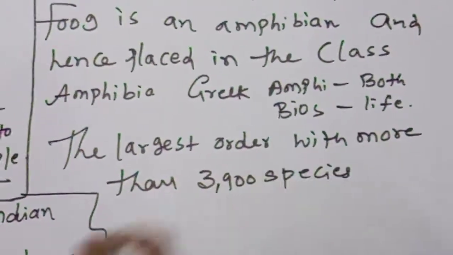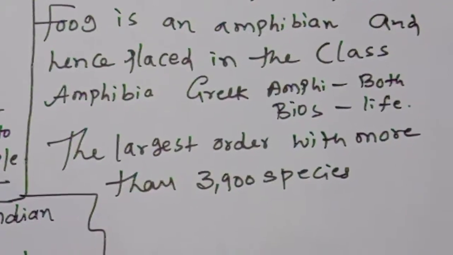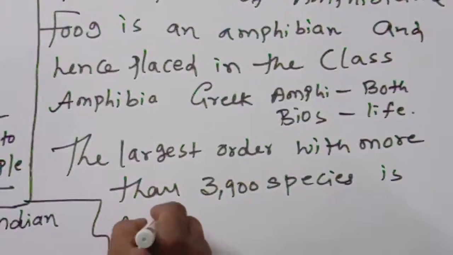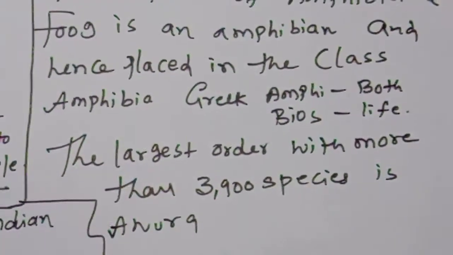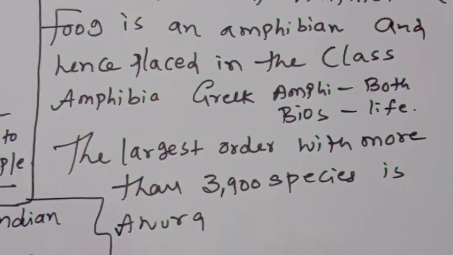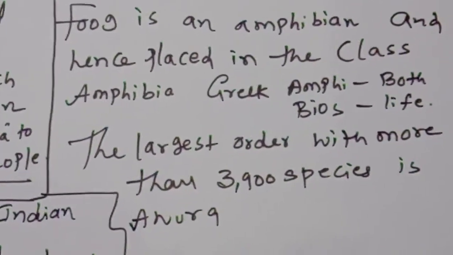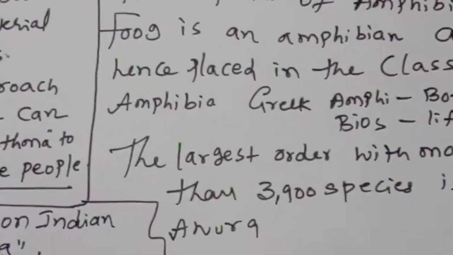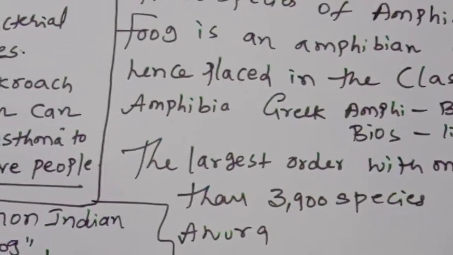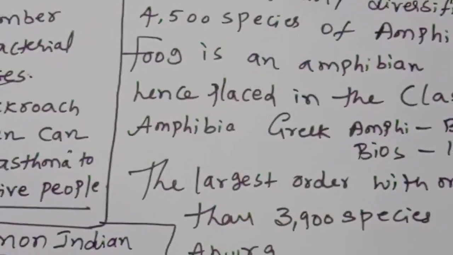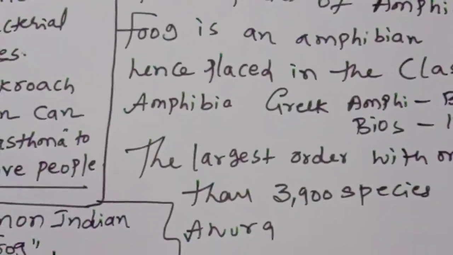How many? 3,900 species are in the order Anura.